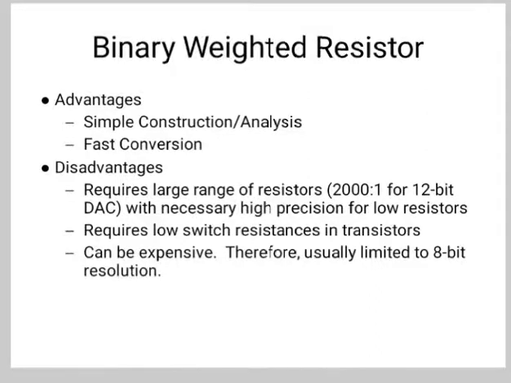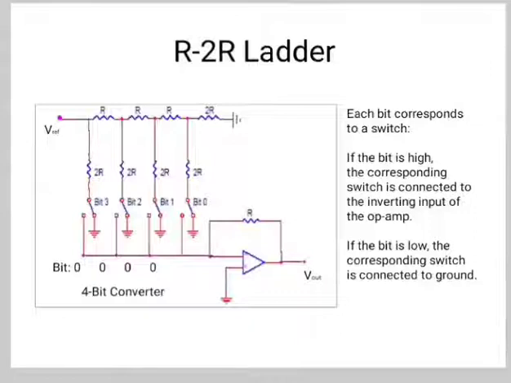Next is the R2R ladder. The R2R ladder DAC overcomes the disadvantages of the binary weighted resistor DAC. As the name suggests, the R2R ladder DAC produces an analog output which is almost equal to the binary or digital input by using an R2R ladder network in the inverting adder circuit.